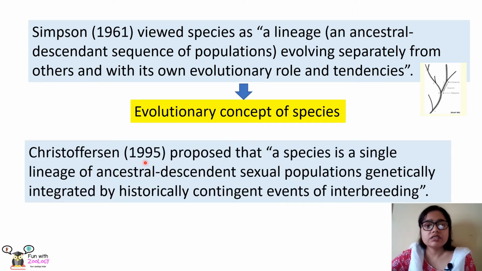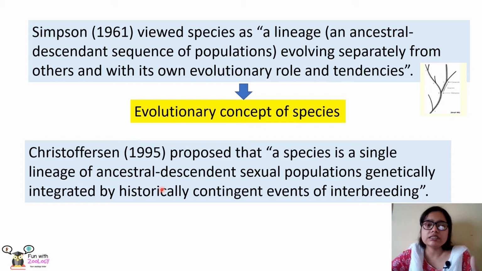Later, Christoffersen in 1995 proposed that a species is a single lineage of ancestral descendant sexual populations which are genetically integrated by historically contingent events of interbreeding. Now, according to this definition, which is obviously complex, we can break it up and say that a species is a single lineage. That means, again, here the evolutionary part of a species is considered.